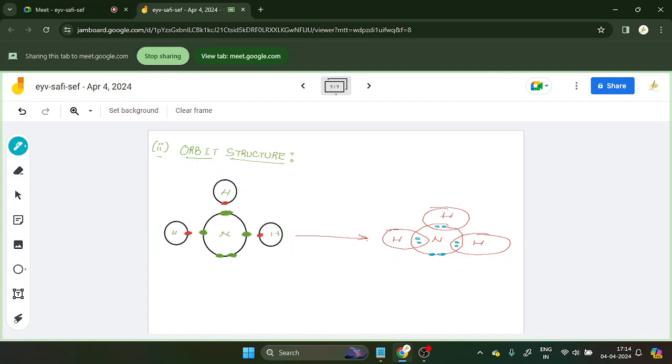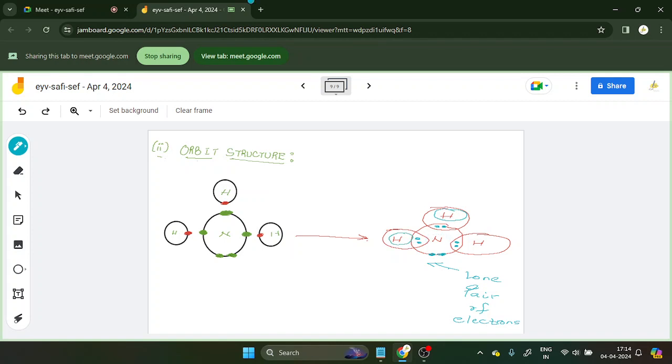These are what? Lone pair of electrons, which means they will not take part in sharing. And this is H.